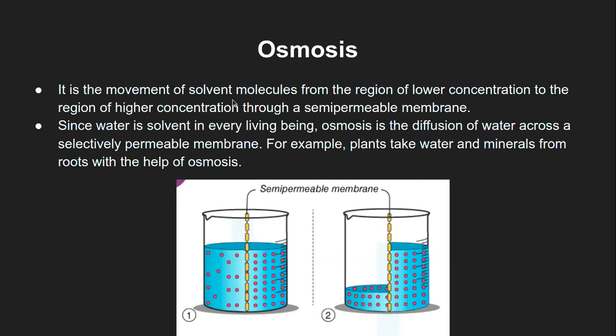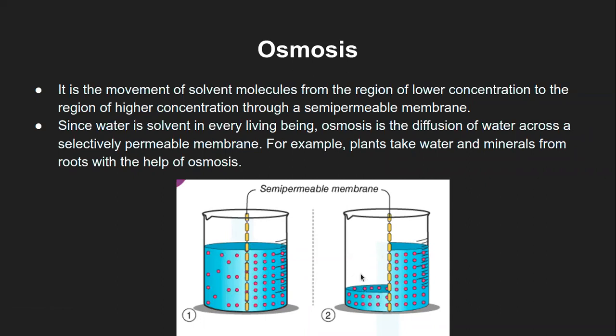So the solvent molecule moves from lower concentration, this side, to the region of higher concentration through the semi-permeable membrane. In this case the solute is not moving at all, but rather the solvent is moving. If this is water, shown in blue, water will move from this side to this side, and that is what is called osmosis.